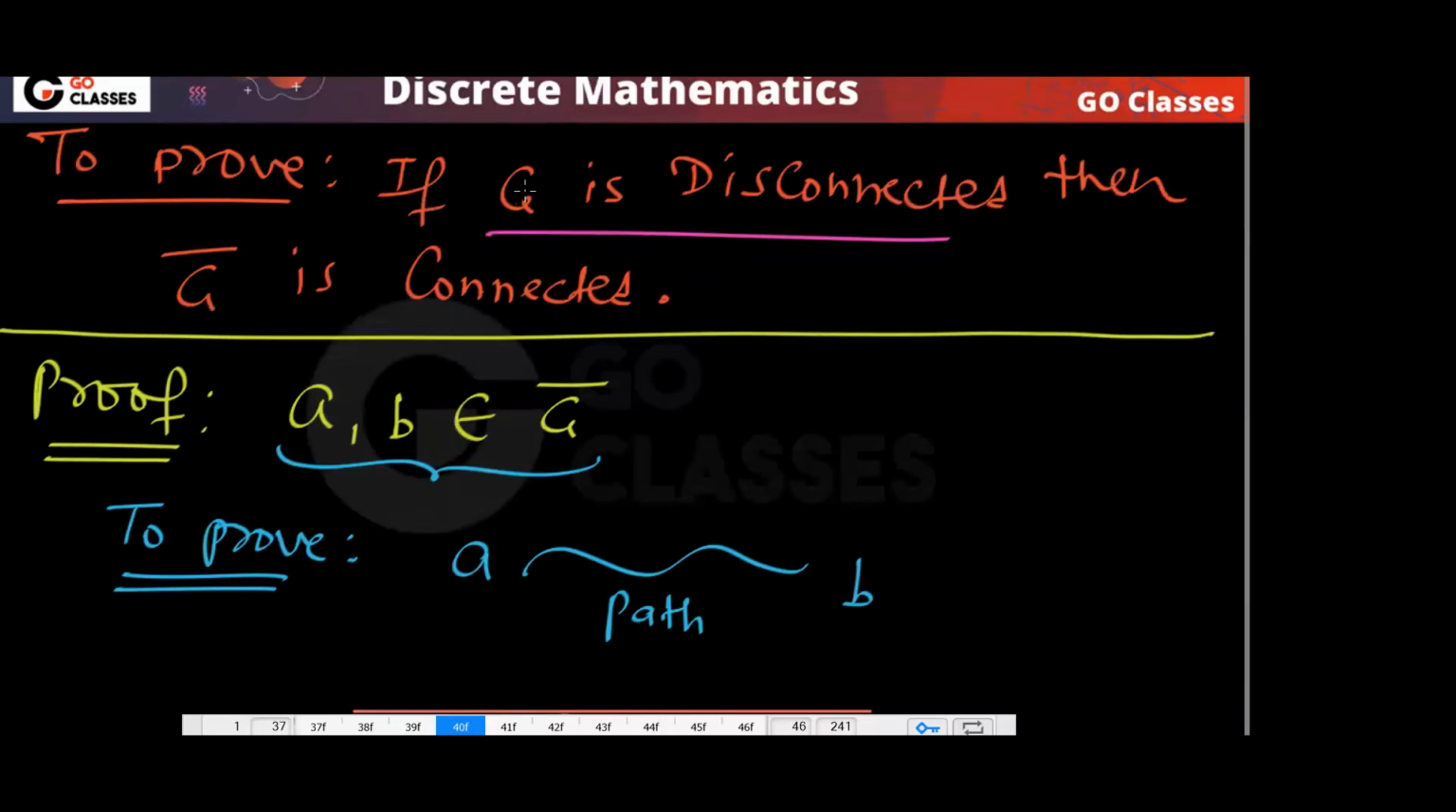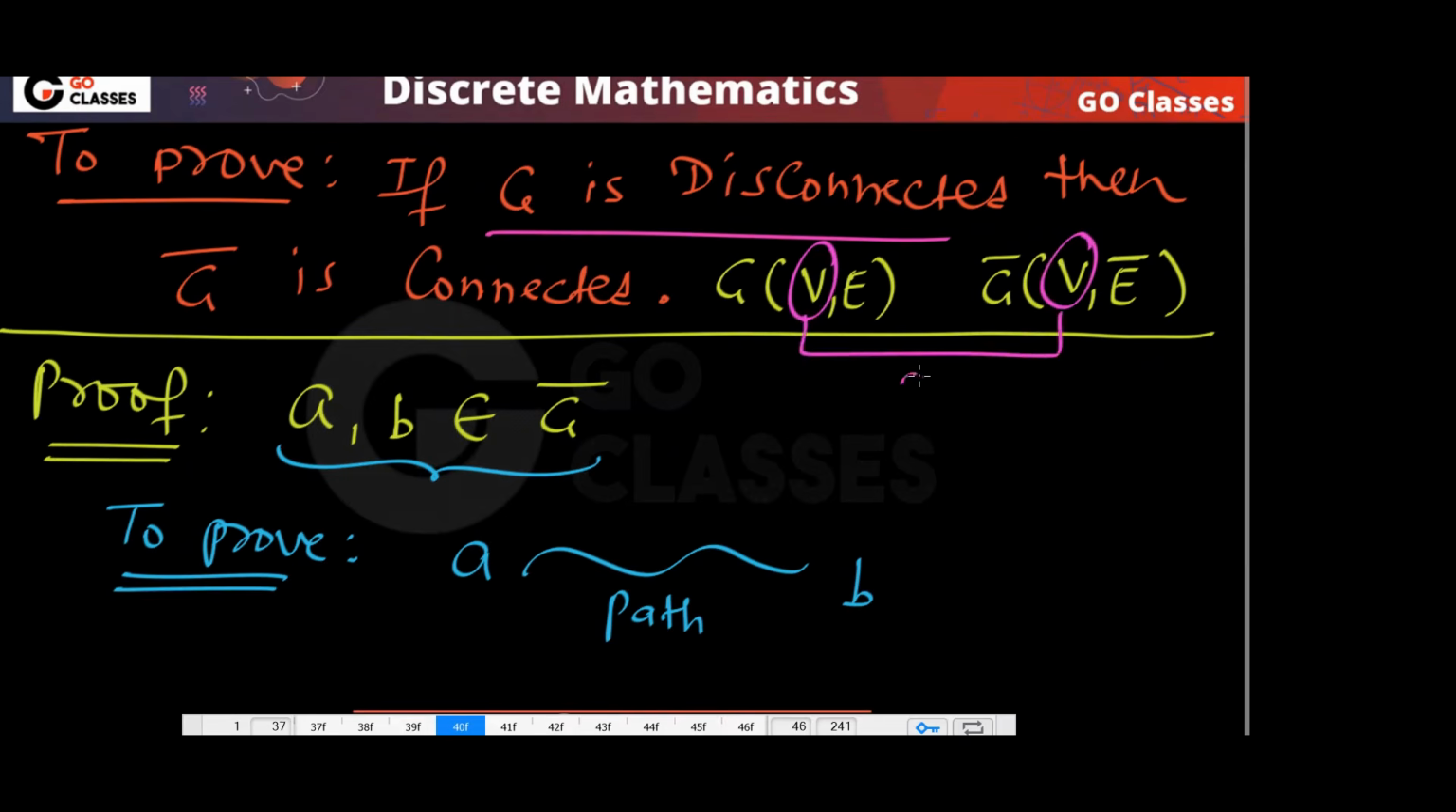This is my graph G and this is my graph G bar. Tell me, vertex set is same, right? For G and G bar, vertex set is always same. If G is V, E, then G bar is V, E bar. So that is the reason I'm taking 2 vertices, and we have to prove that there is a path.